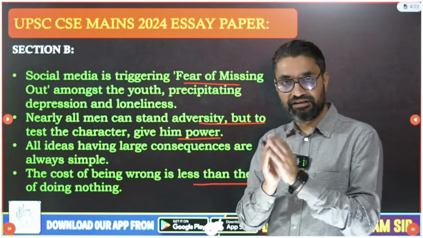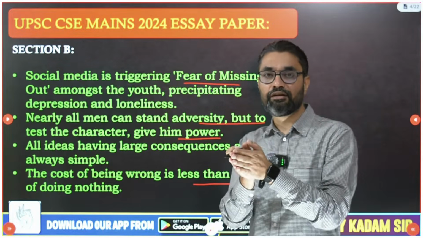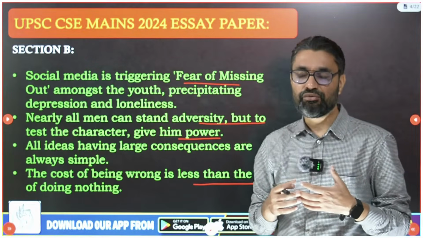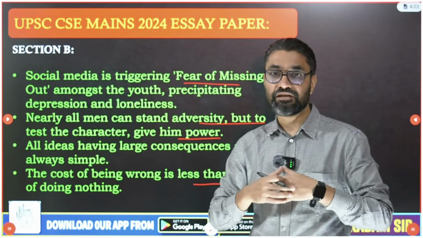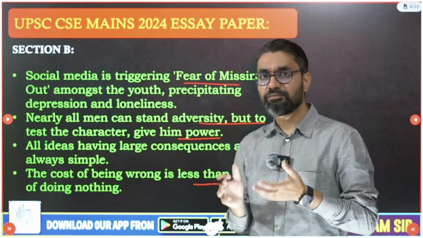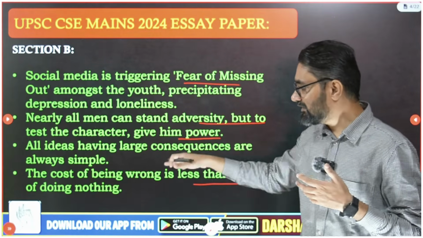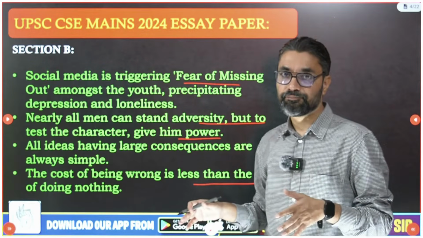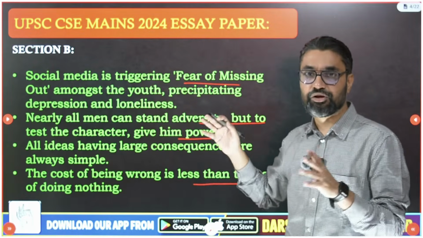In ethics lectures, when we discussed the value system topic, I made a comparison between Occidental and Oriental values. One of the major problems in India, this Oriental value, is fear of failure, while in America and Europe, the Occidental value is a risk-taking mentality. They see failure as a stepping stone to success. Because of this fear of failure, many people do not try, do not take risks, and the cost of being wrong feels greater than the cost of doing nothing. So almost 3 essays came directly, and many other essays were also overlapping.